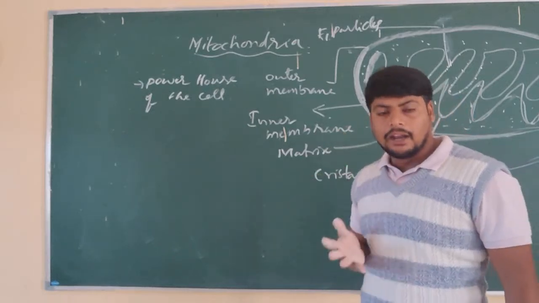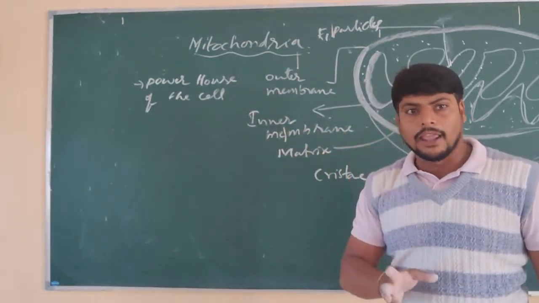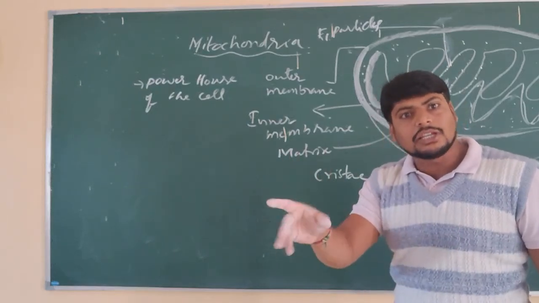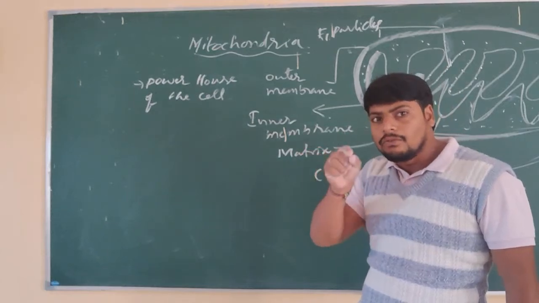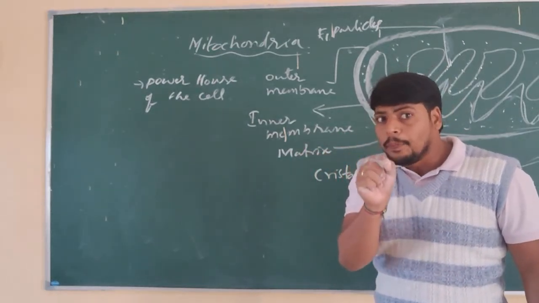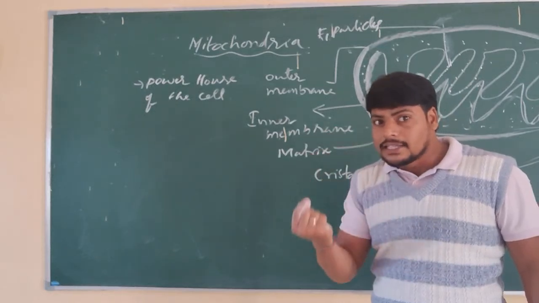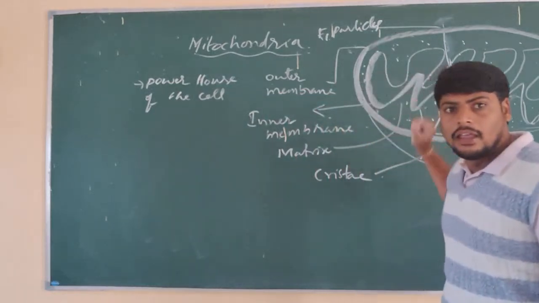They are taken into the blood. From the blood they are supplied to each and every part of the body. After reaching each and every part of the body, the cells take in the minute food particles. These minute food particles which have entered the cell are transported into the mitochondria.